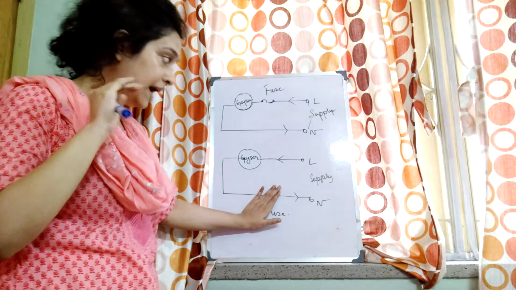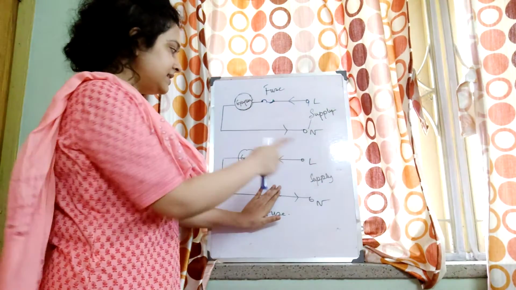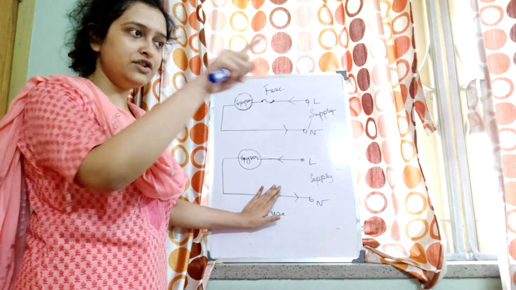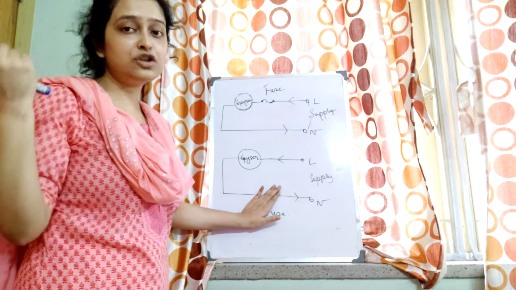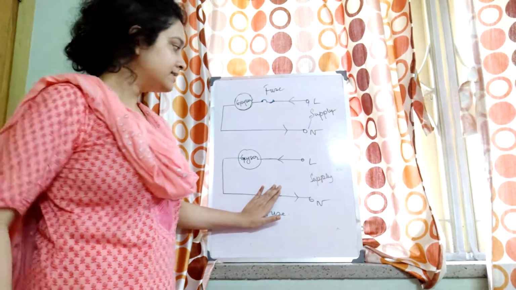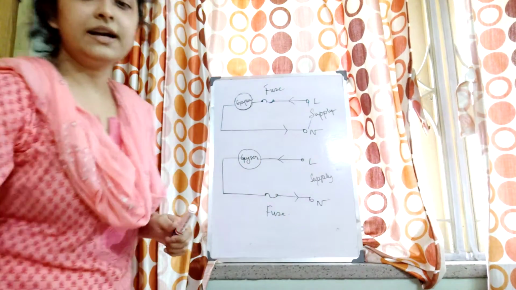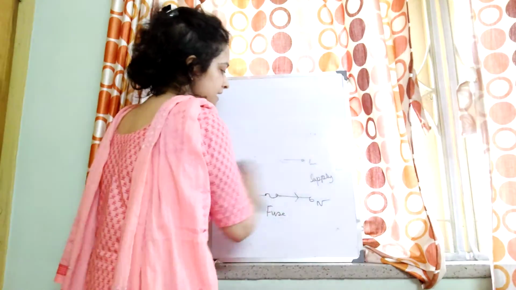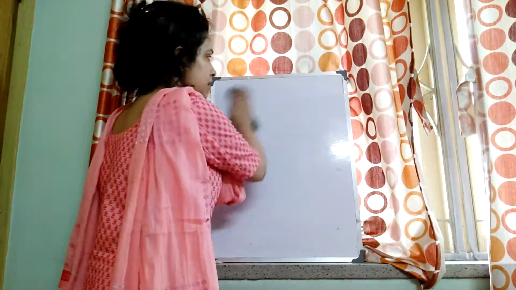Very good. But see, the geyser is still connected to the high potential live wire. So if I touch the geyser at that time, I'll get a shock, right? So that's why the fuse is also always connected in the live wire. Switch is also always connected in the live wire. Okay.